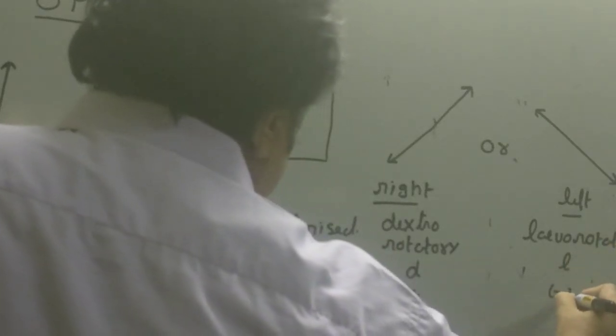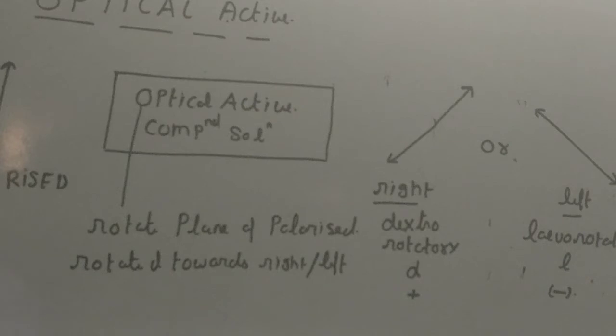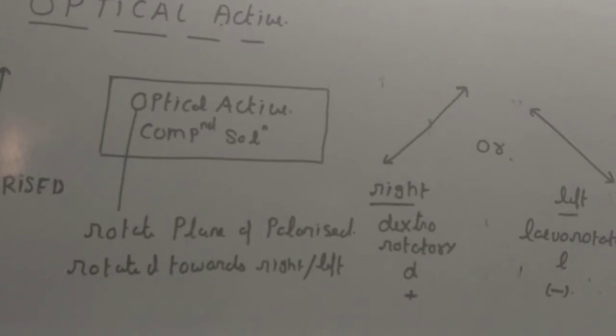So we have seen what optical active compounds are. They rotate the plane of the polarized light either towards right or towards left. They can be dextrorotatory or levorotatory. I have just given you an example of an optical active compound like lactic acid, which all of us know is formed in the muscles when we do vigorous exercise. Till now we have seen what a polarized light is and what optical active compounds are, and now we are going to see how an optical active compound looks like. What is the condition for the compound to be optically active?